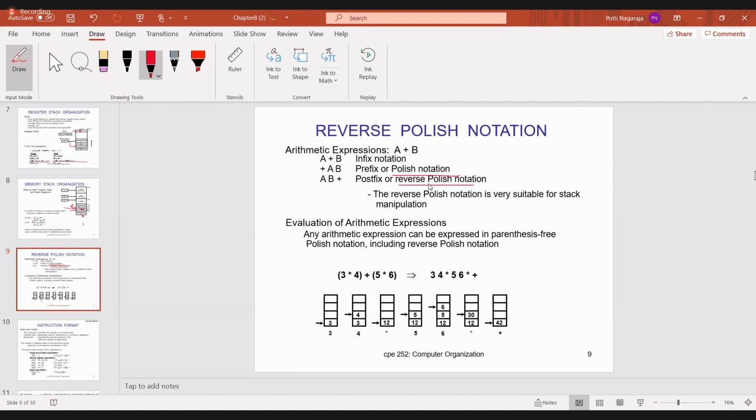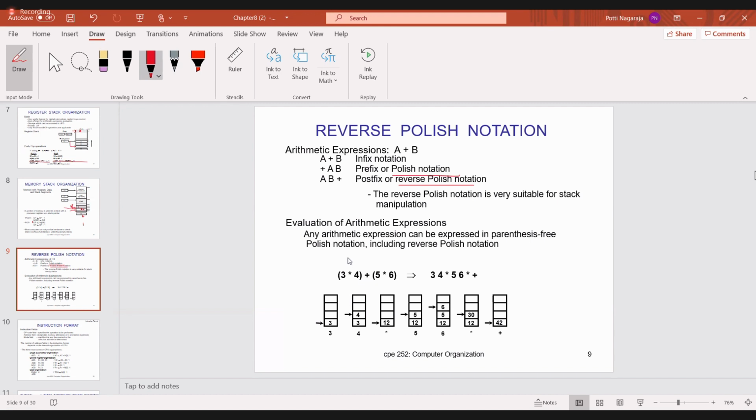Similarly, I want to do one simple calculation. This is nothing but an arithmetic expression. Can anyone tell, what is the arithmetic expression present? 3 into 4, close the brackets, plus 5 into 6, close the brackets. Now multiply: 3 into 4 is 12, and 5 into 6 is 30. 12 plus 30 is 42. Is it okay? Now, how will we perform this arithmetic expression by using the stack, using reverse polish notation?